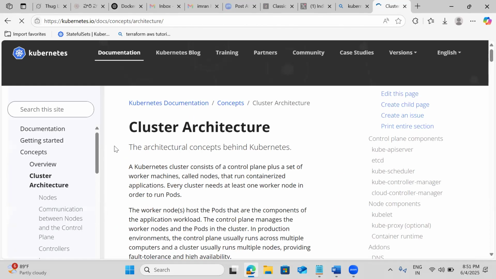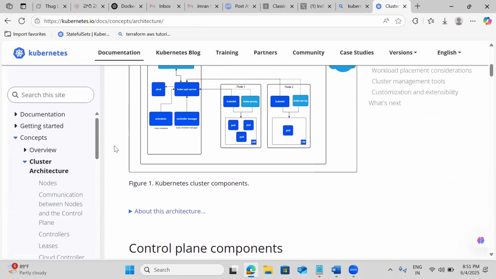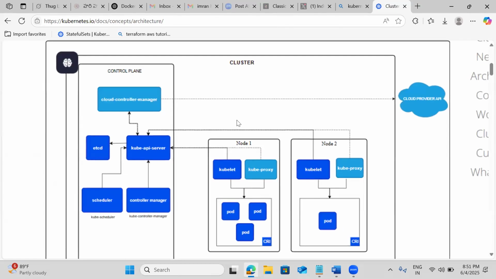So better to follow the official documentation. Now here we have the Kubernetes control plane. In the control plane, mostly the users are going to hit the API server, then it goes to etcd. Etcd is nothing but a database kind of thing. But it's not an RDBMS, it's a NoSQL kind of database.